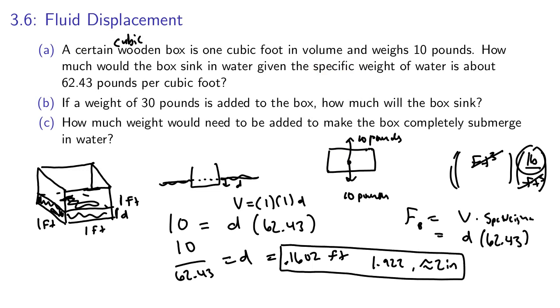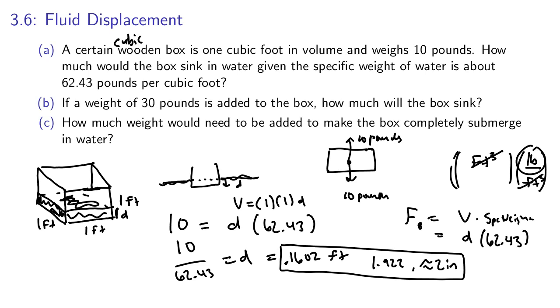Okay. That's not very far when we had a 1 foot side. So if you think of the side of the box being 1 foot, we only sunk in 2 inches, or about 1/6 of the way down, 0.16. So that's the answer to A.